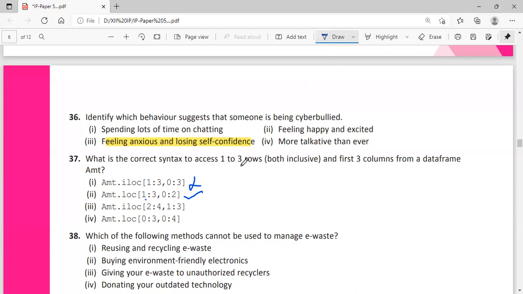We want 1 to 3. Then 1 to 3 means 1 and 2 only. That will also be wrong. This is like 0 till 3, which will be 0, 1, 2, 3. 4 rows will be there and 5 columns. This is also wrong. So the answer to your question is this one. Option 2.